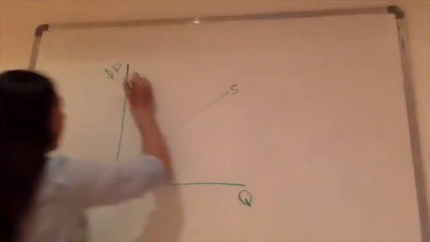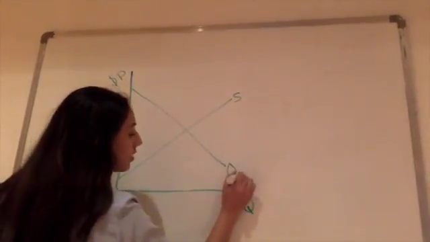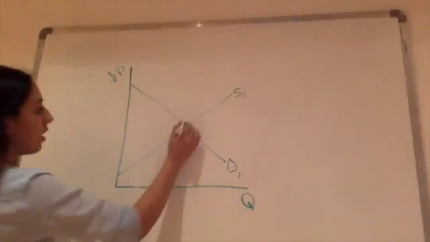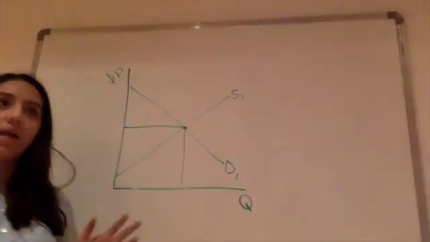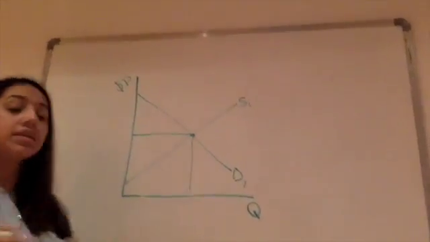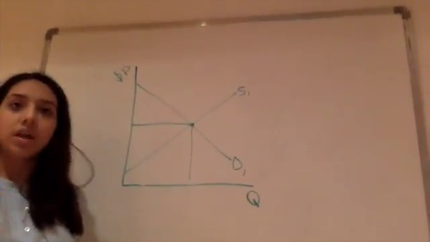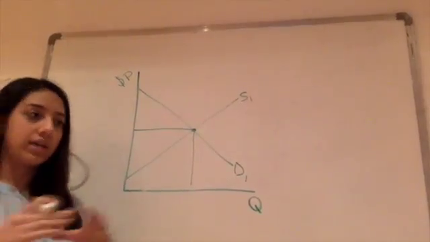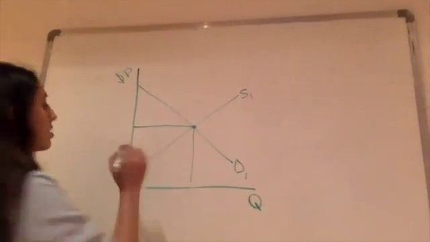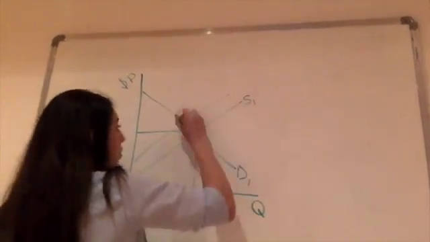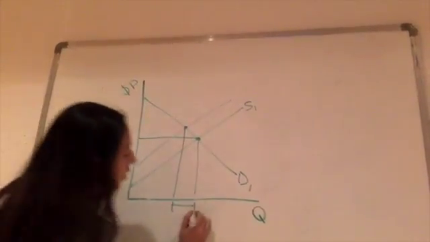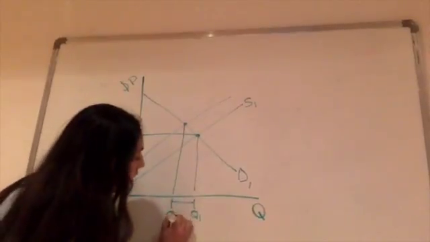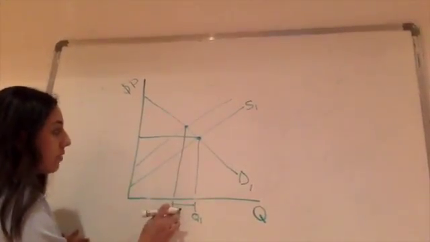We have our supply and our demand. Here we have our equilibrium point. But what happens when we have a refusal to deal? Well, the company decided that they won't sell anymore to certain people in the demand. So, because they won't sell to them anymore, we have this gap from Q1 to Q2. This is the loss they have in the demand.